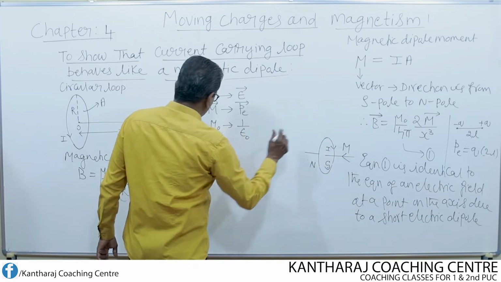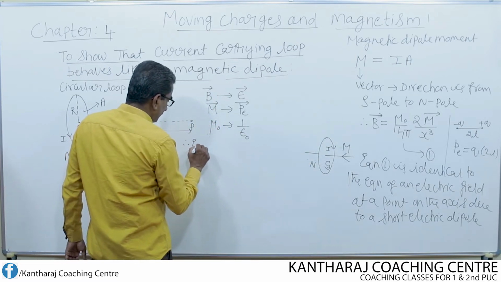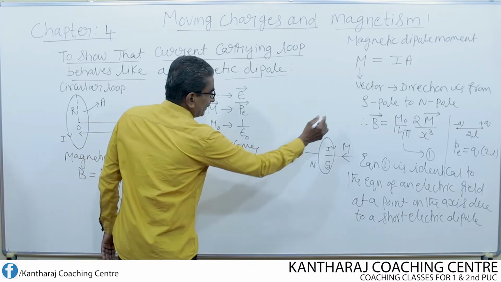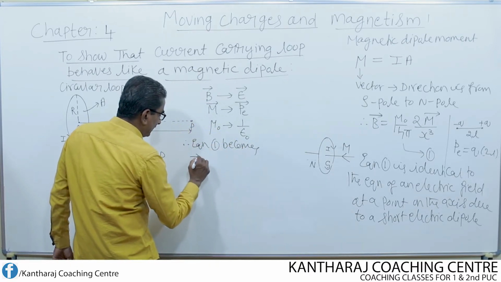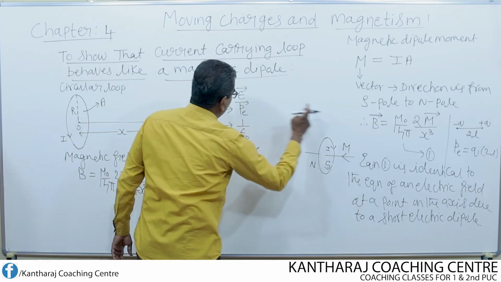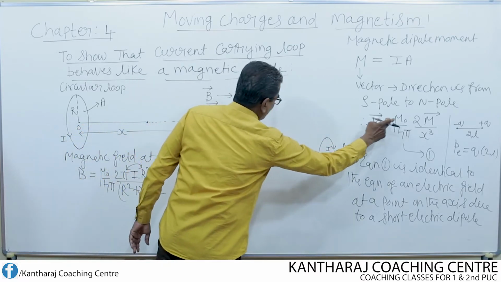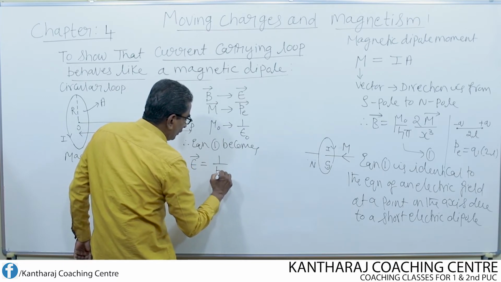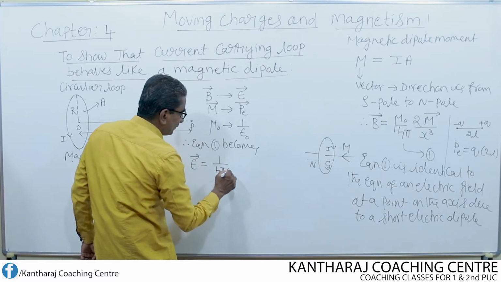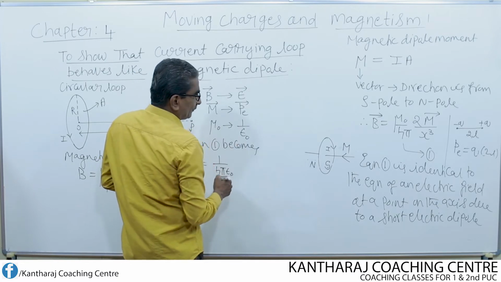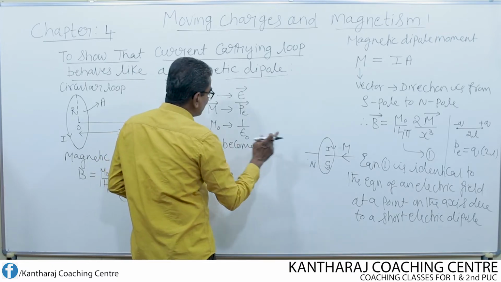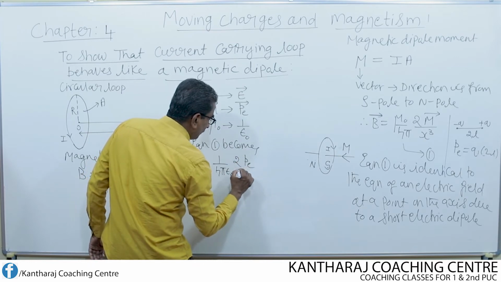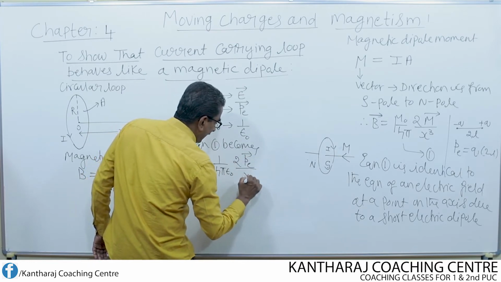So what happens to equation 1 now? Therefore, equation 1 becomes, in place of B, I write electric field E. In place of mu naught, I write 1 over epsilon naught, so 1 over 4 pi epsilon naught. Next, in place of M, I write PE, that is electric dipole moment, divided by x cube.